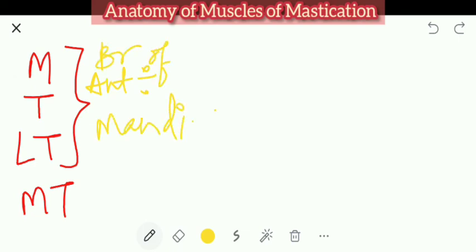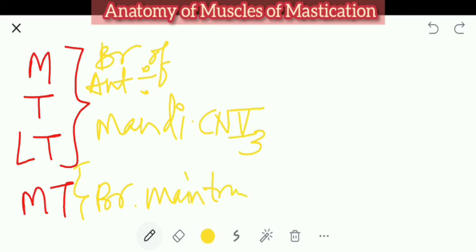Which nerve is the mandibular nerve a branch of? Cranial nerve number 5. This is its third branch. It is getting a branch from the main trunk of the mandibular nerve. Okay, then we saw the actions.